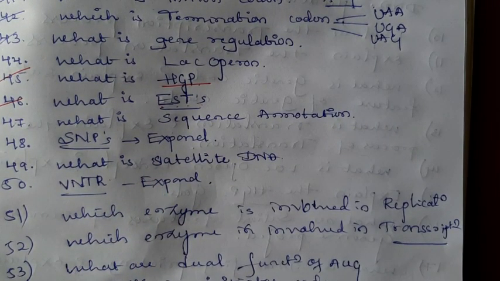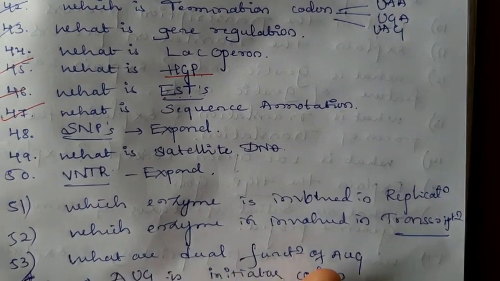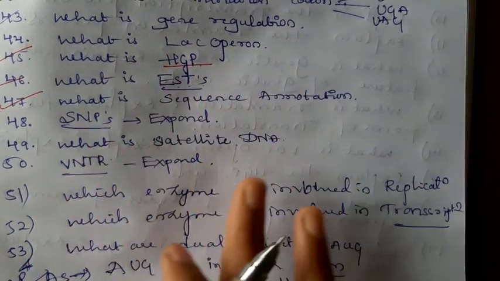ESTs are expressed sequence tags. During the explanation of the methodology in the Human Genome Project, I explained these expressed sequence tags and sequence annotation. I explained both these things. You can watch that video, and you can get the answer for these questions.